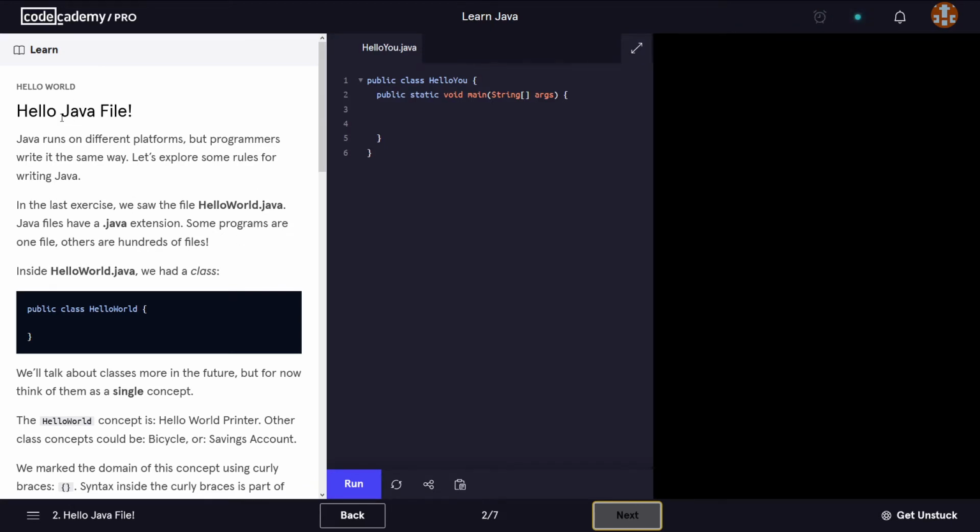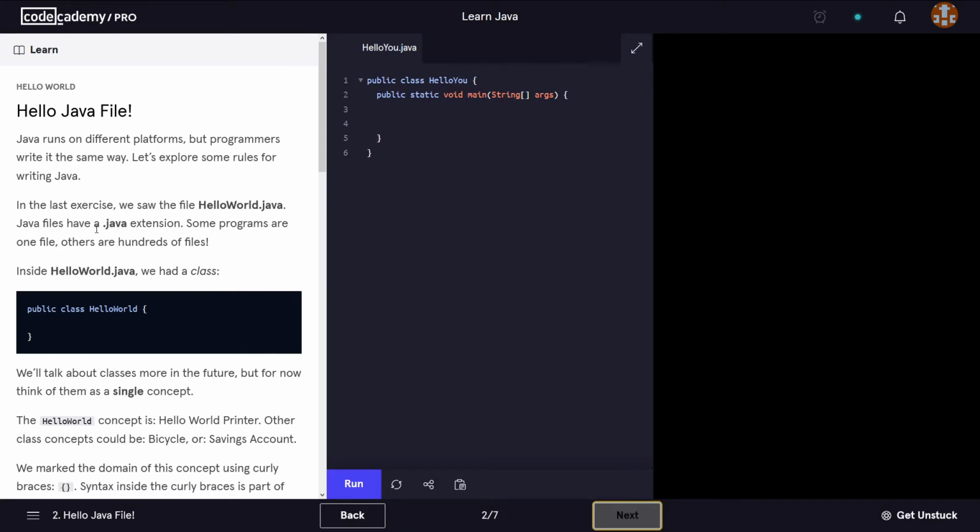Okay, in the next lesson we are going to look at the hello Java file. Java runs on different platforms, but programmers write it the same way. Let's explore some rules for writing Java. In the last exercise we saw the file hello world.java. So this one here.